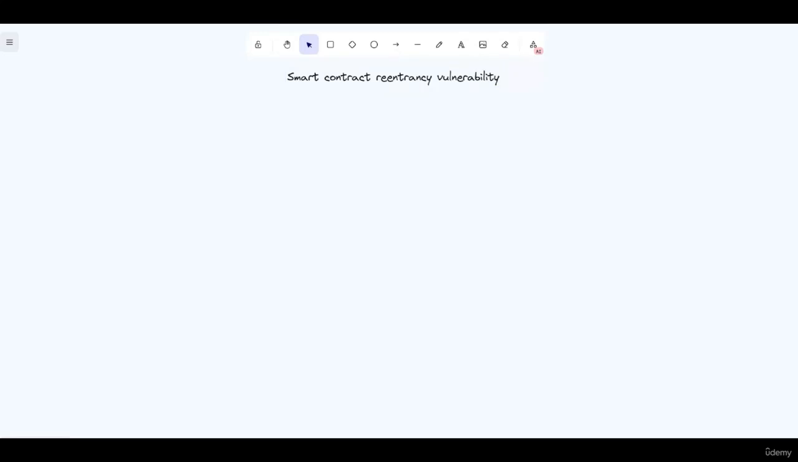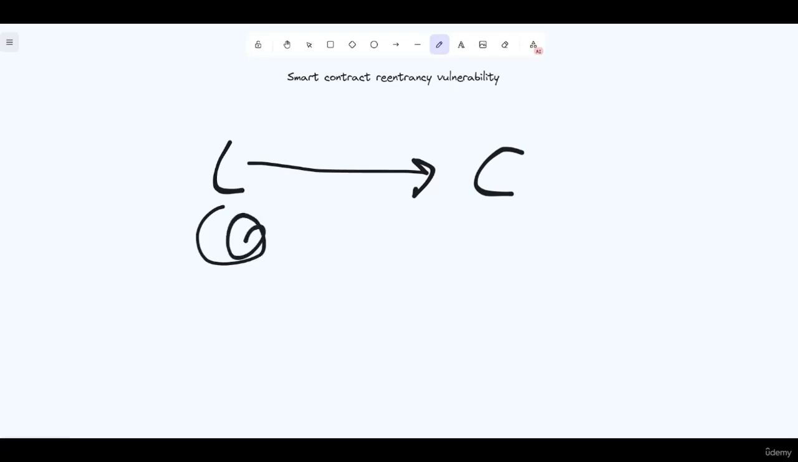It occurs when a contract makes an external call to another contract before completing its own state, allowing an unexpected reentrant call. So the next question raised here is how does a reentrancy attack work?